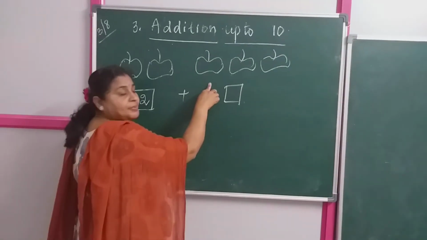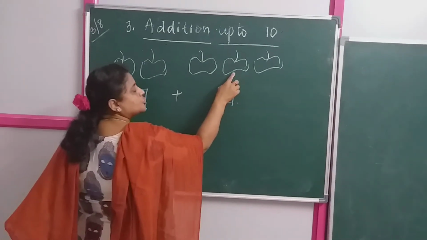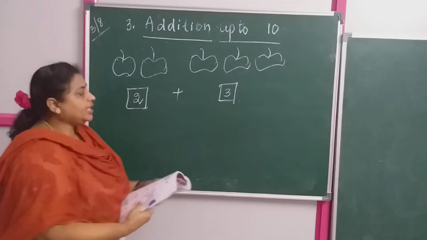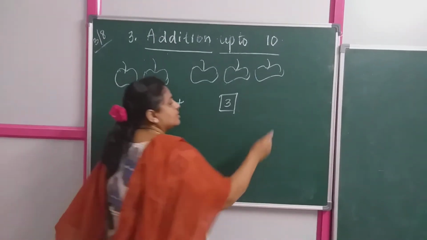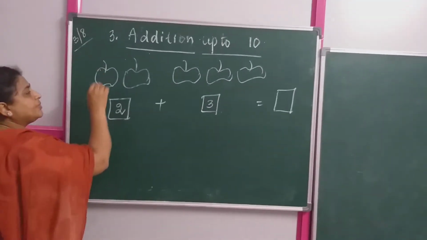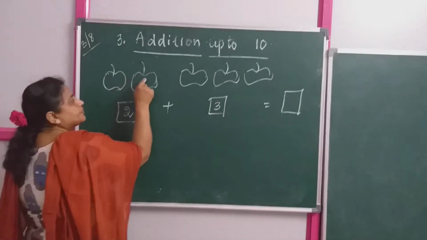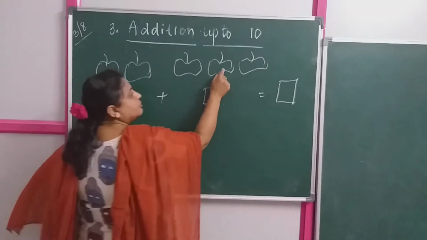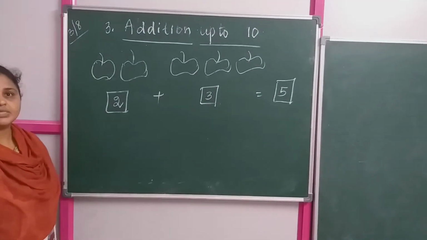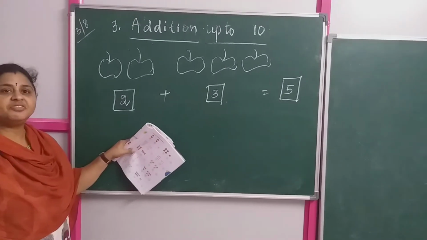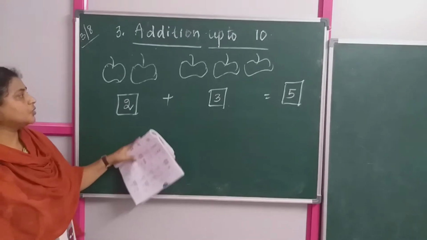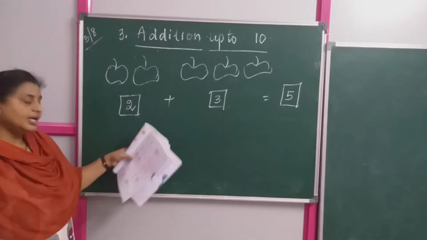Here how many apples do I have? 1, 2, 3. 3 apples I am having. So I am writing 3 in the given box. Now 2 plus 3, how much? Now total how many apples are there? 1, 2, 3, 4, 5. 5 apples. This is how you are going to fill up that page number 75.